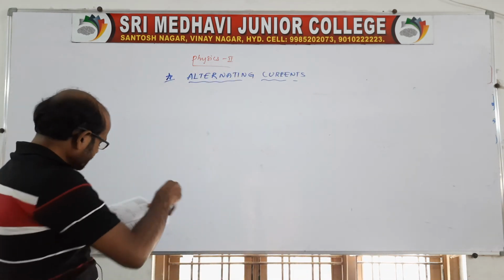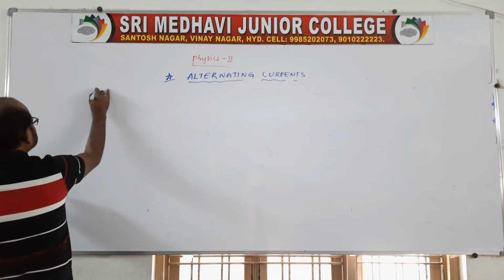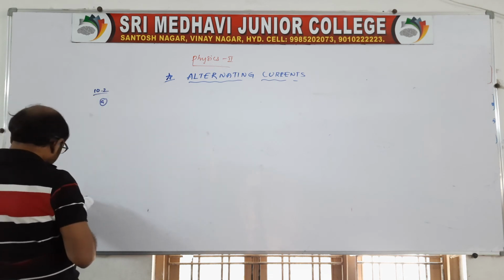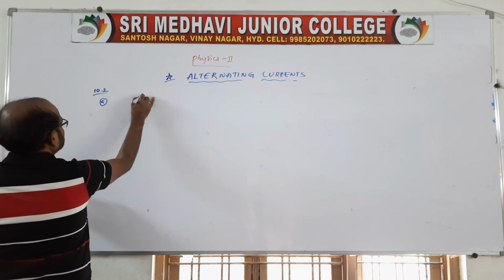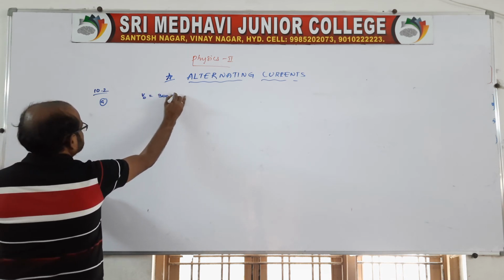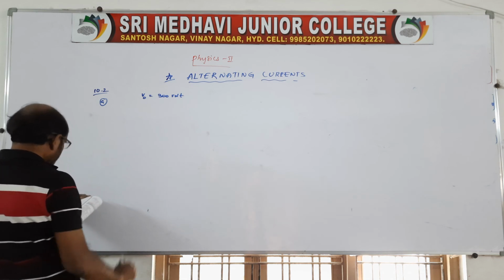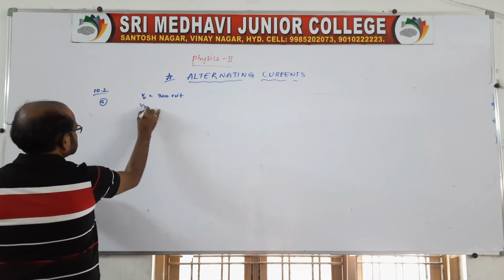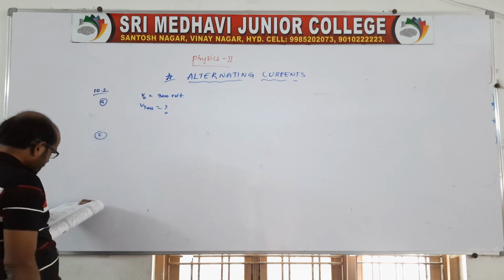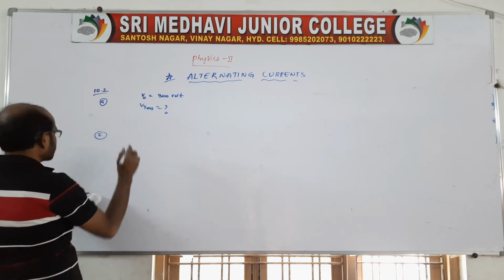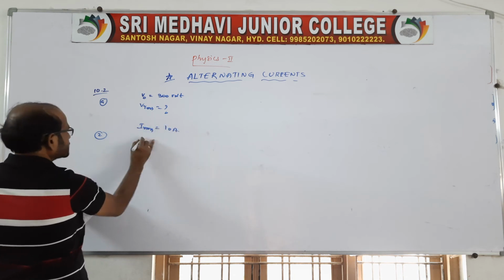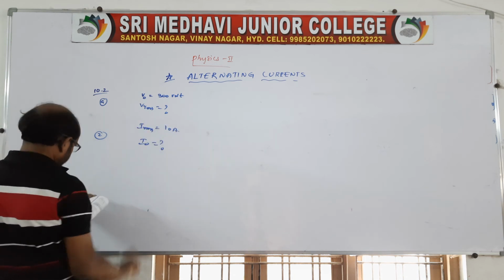The peak value is given. The peak voltage is given, that is V naught is equal to 300 volt, right? The RMS value is asked, V RMS is question mark. That is the first question. Go for the second. The RMS value of current in an AC circuit is given, I RMS is 10 ampere. Then it asks for I naught. Of course, both are in reverse.